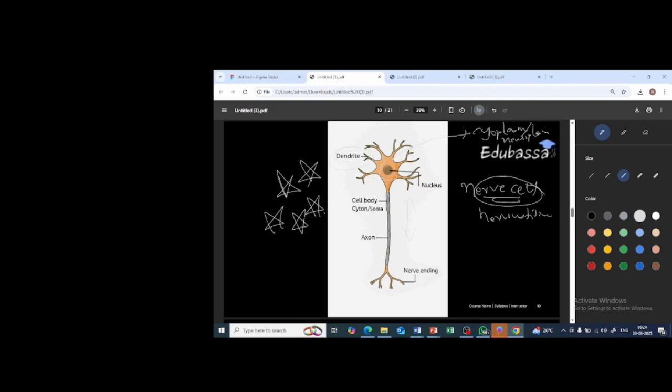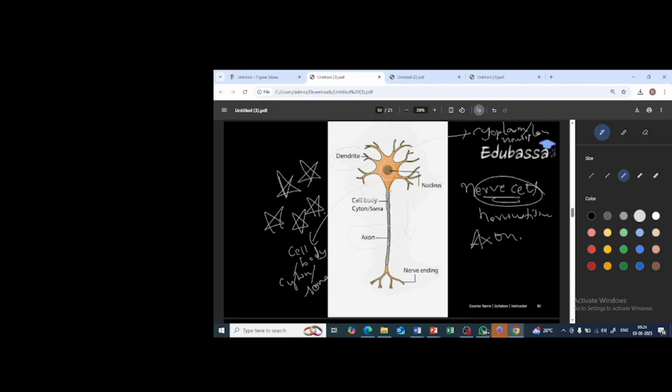So this is wrong, I'm so sorry. This is not the cell body. This is the cell body, which we call the cyton or soma. So this is the longest branch, which is nothing but the axon.